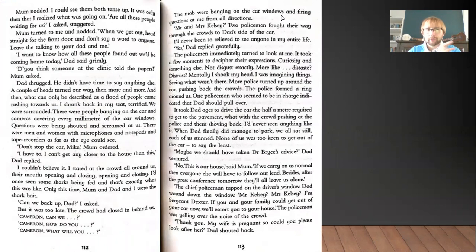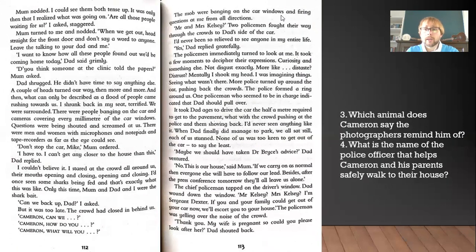Same again, please. Read through, pause the video whilst you're reading, and then restart the video for the questions. Okay, and the questions for these 2 pages. Question 3: which animal does Cameron say the photographers remind him of? And question 4, again pause the screen so you can read through the text or go to the PDFs: what is the name of the police officer that helps Cameron and his parents walk safely to their house? These 2 are literal retrieval questions. The exact answers are there for you to find.